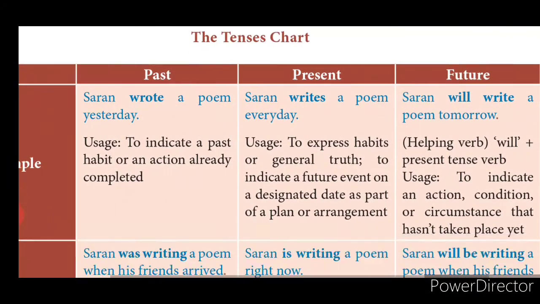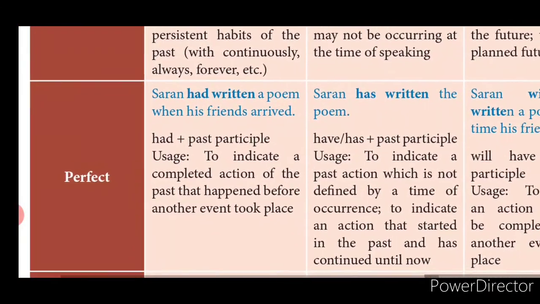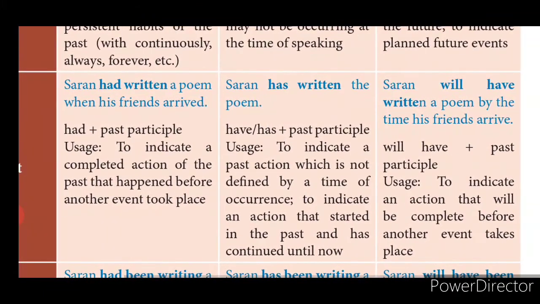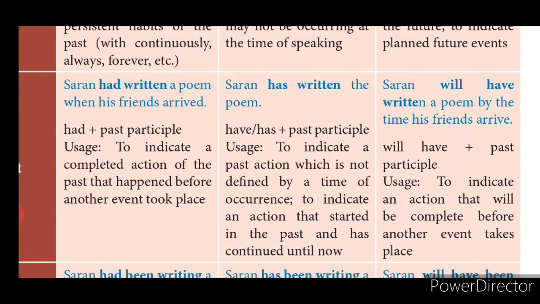Next we will go with present perfect tense. As usual, the center block. Sharan has written the poem. Has written, have written. Okay, has will be there for all singular subjects. Have will be there for all plural subjects. Written, taken, broke, all past participle forms of verbs. Past participle forms of verbs are nothing but the verbs which take the third form.